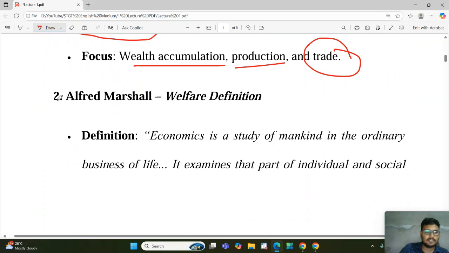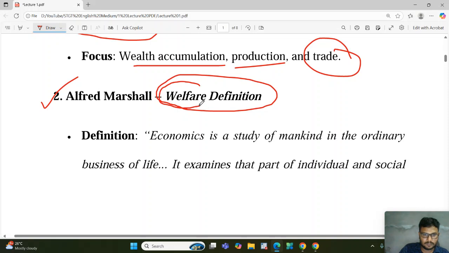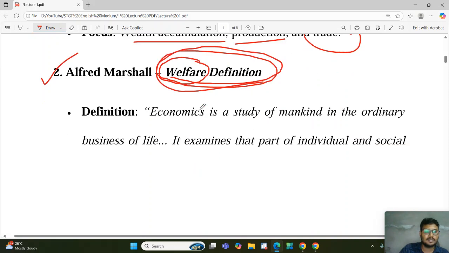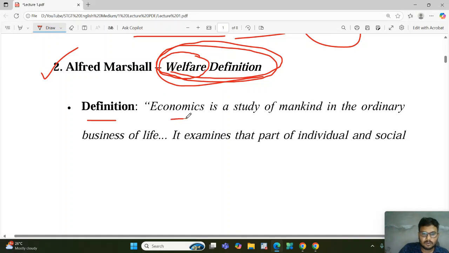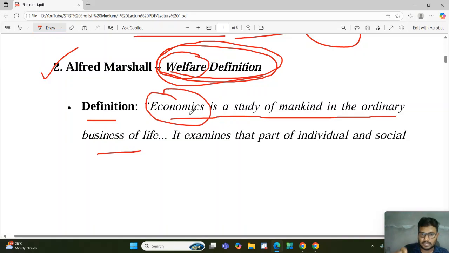Second one is Alfred Marshall. Alfred Marshall is called the welfare definition, meaning he gave all the concepts related to welfare. That is why he is also called the welfare economist. Now his definition is: economics is a study of mankind in the ordinary business of life. It means our day-to-day economic activity is called economics. According to him, our day-to-day economic activity is called economics.